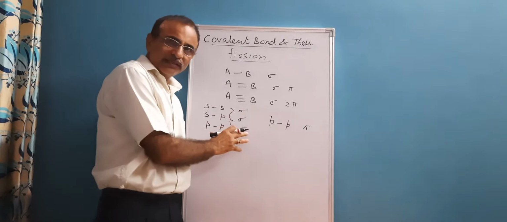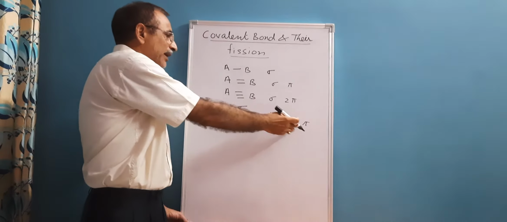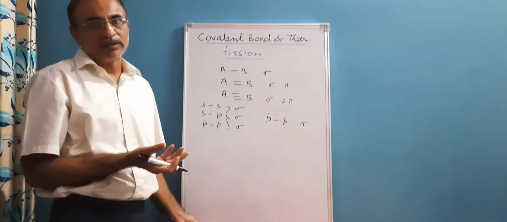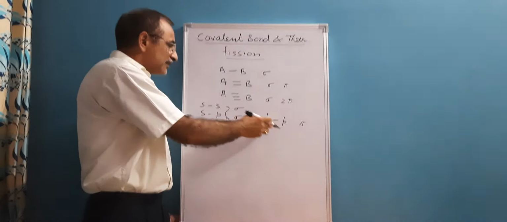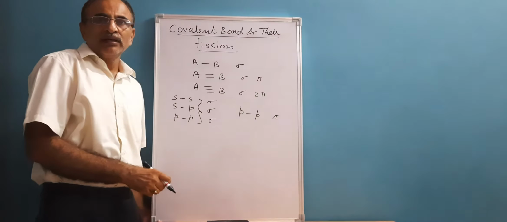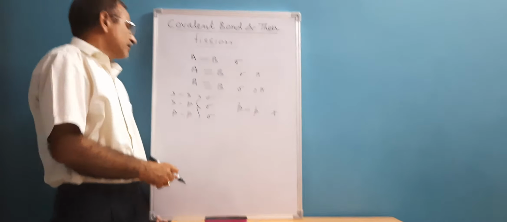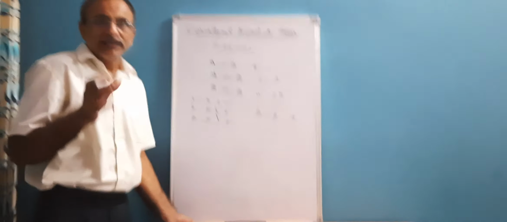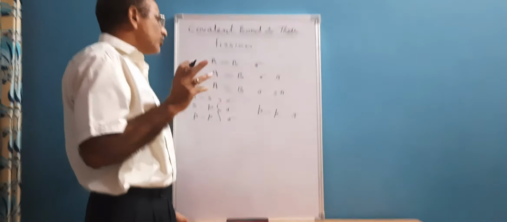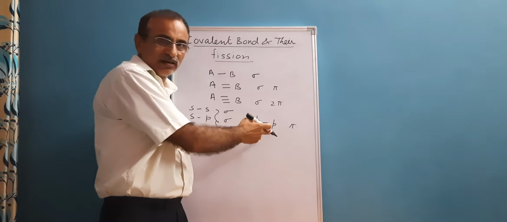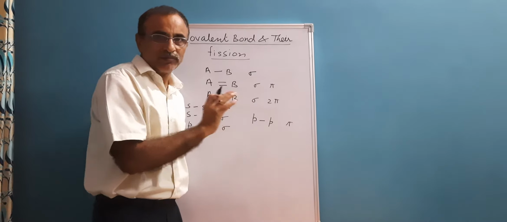We also know that pi covalent bonds are weaker as compared to sigma covalent bonds. This is due to the lesser extent of overlapping in p-p lateral overlapping. In case of head-on overlapping, the overlap area is larger, and due to the higher overlap area, sigma covalent bonds are stronger as compared to pi covalent bonds.